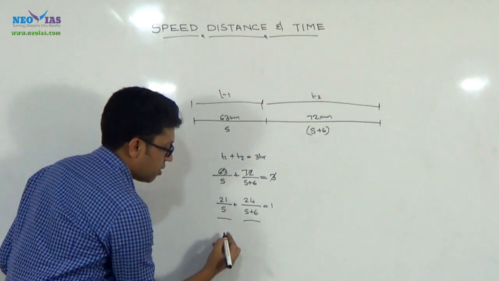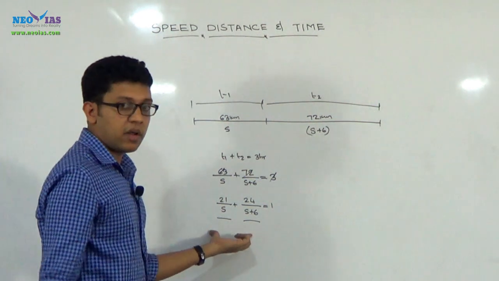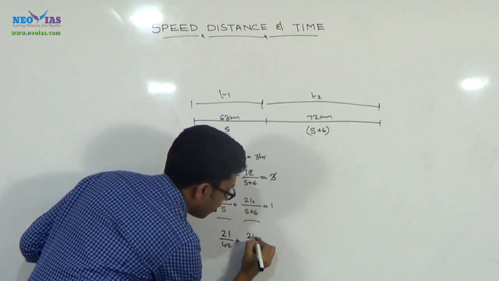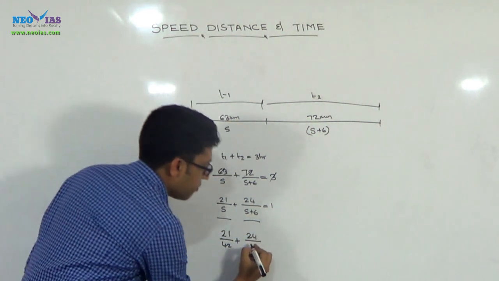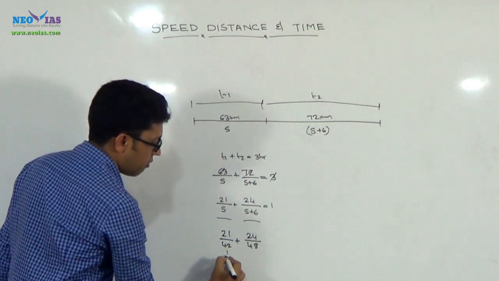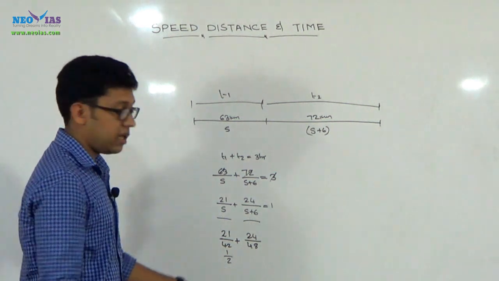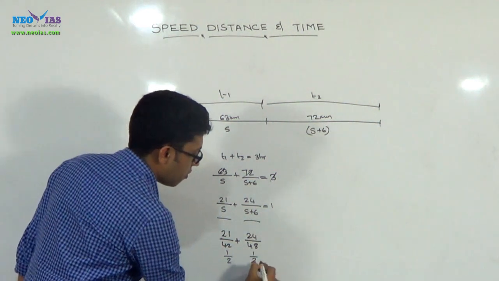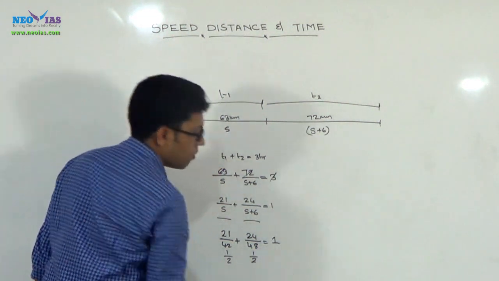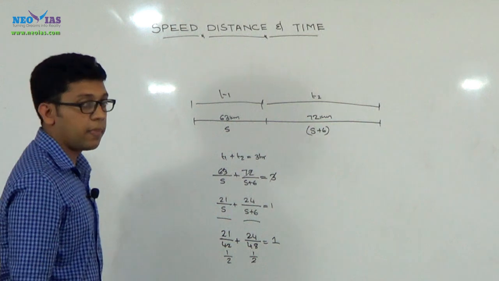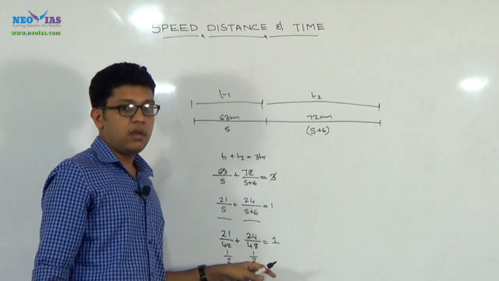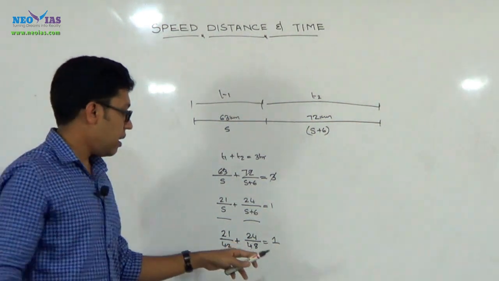That is, if you put the third option into the equation, we will get 21 by 42 plus 24 by s plus 6, which is 48, equal to how much? 21 by 42 is half, and 24 by 48 is again half. Together we will get the value 1. We need to solve this equation this way in order to get the answer fast.